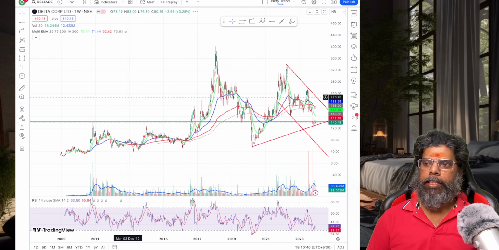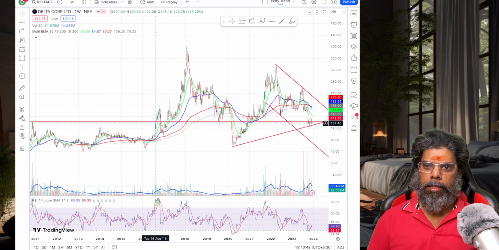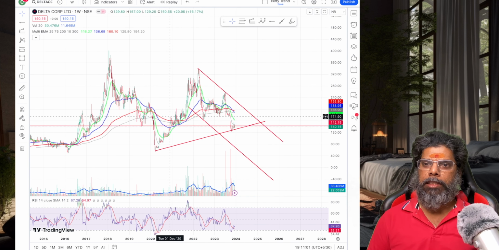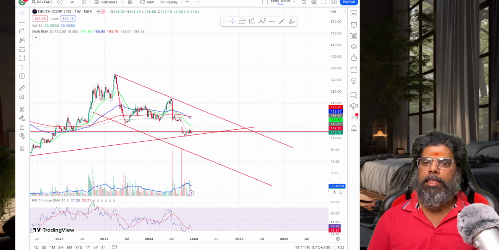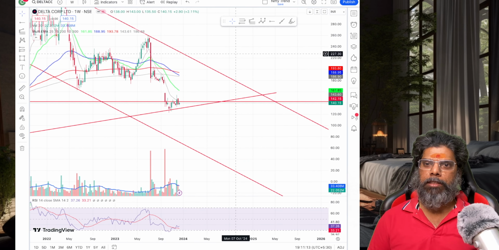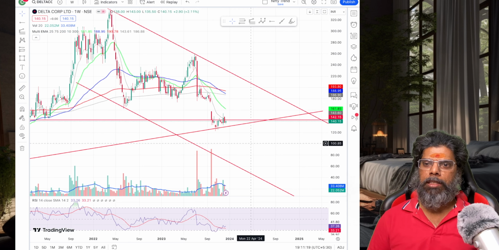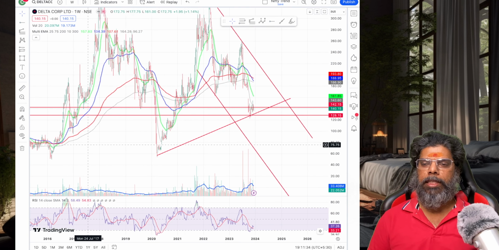So let's see the technical chart of Delta Corp. What you can see is that currently it is trading at the price it was at in 2016. Okay, it was around the same price in 2016, and during COVID time it broke that support. It went high, then again during COVID it broke that and went down again, and again it is trading at the same level. You see, it is almost going back to 2016, and the reason is what I told you, the news I read like 6 months back. They have some kind of case, so that is where the gap down and some kind of shorting happened. This short has happened and it went down. And if I see the next support level, that is where it has taken support.